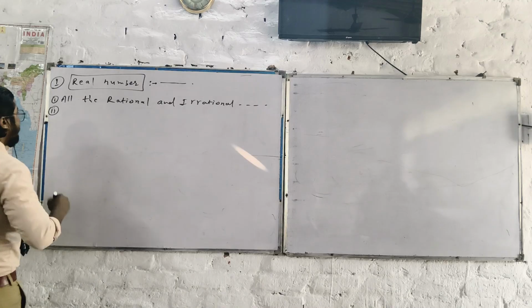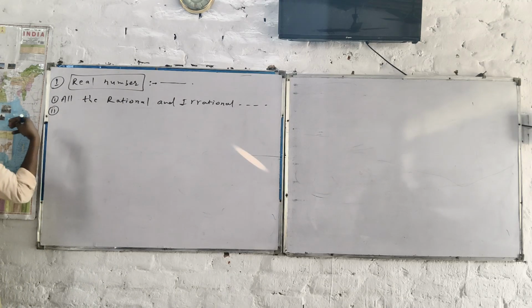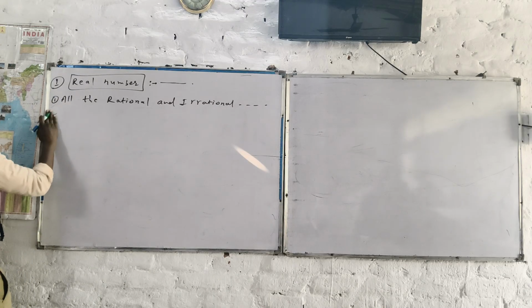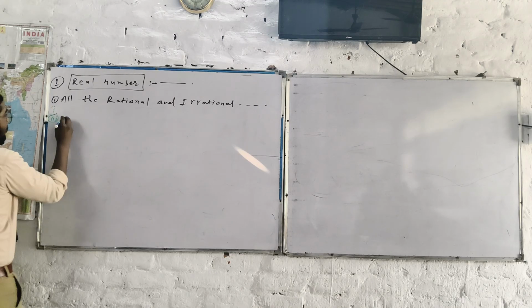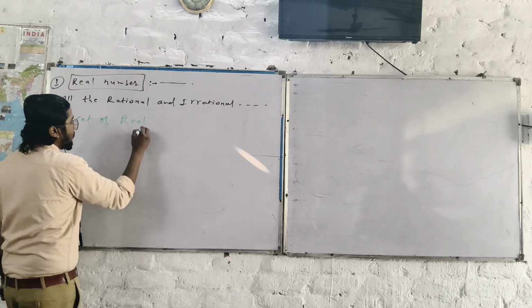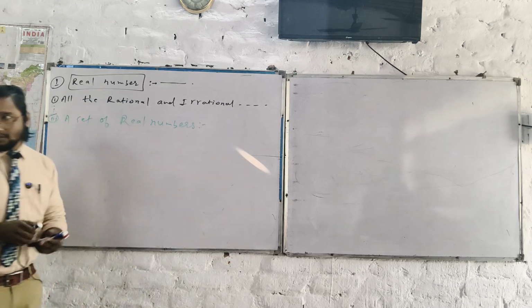Now come on, try to understand. No need to discuss that all the integers are real numbers and all the odd numbers are real numbers. But now I just want to write, and you will write all the things. Okay, I'm gonna write the next point. A set of real numbers. This is a very important point, guys. A set of real numbers.